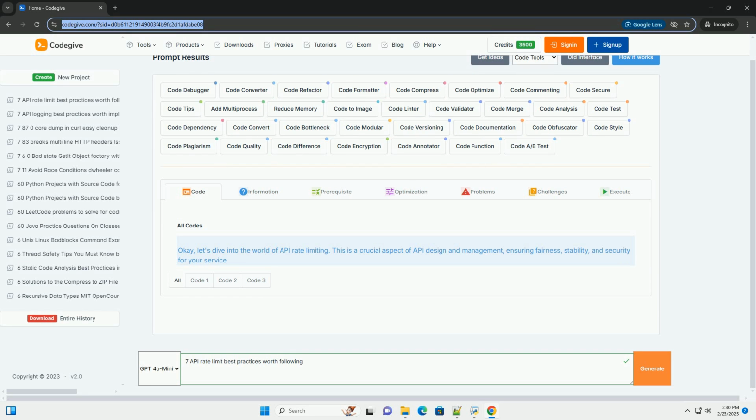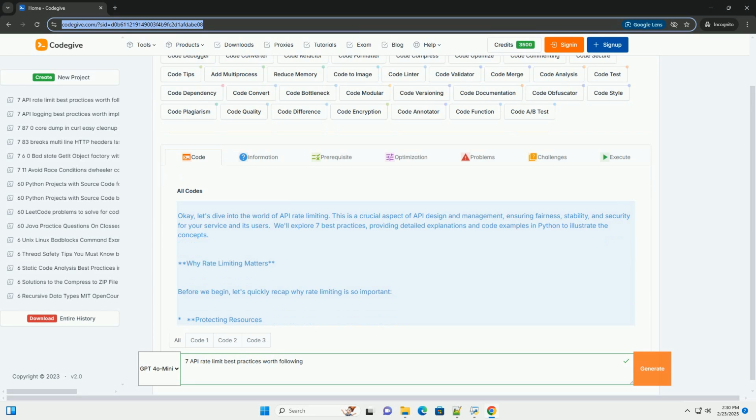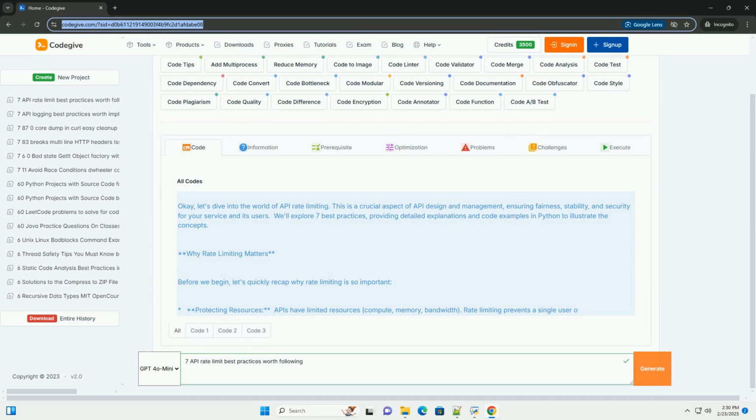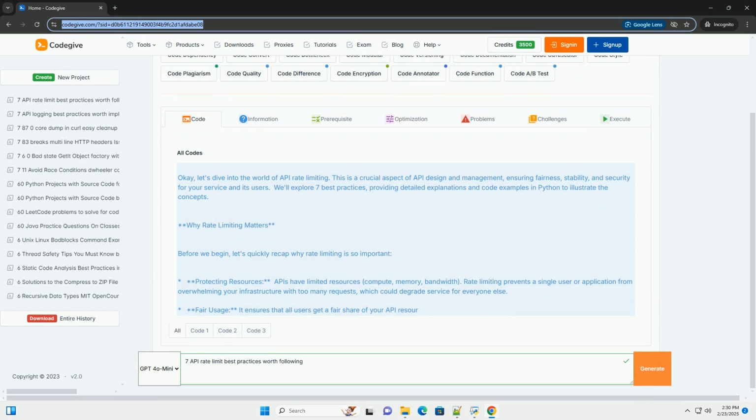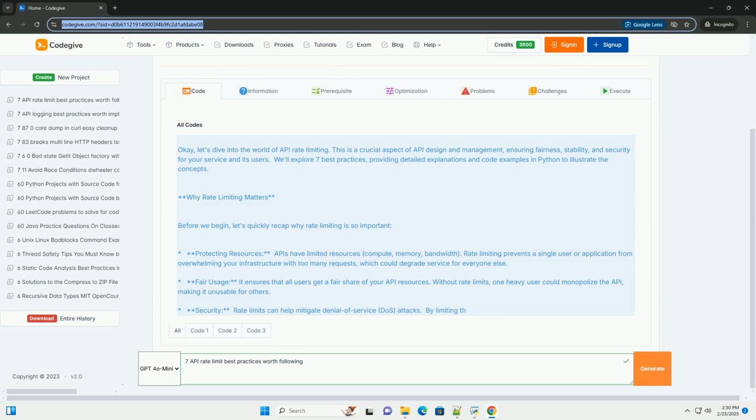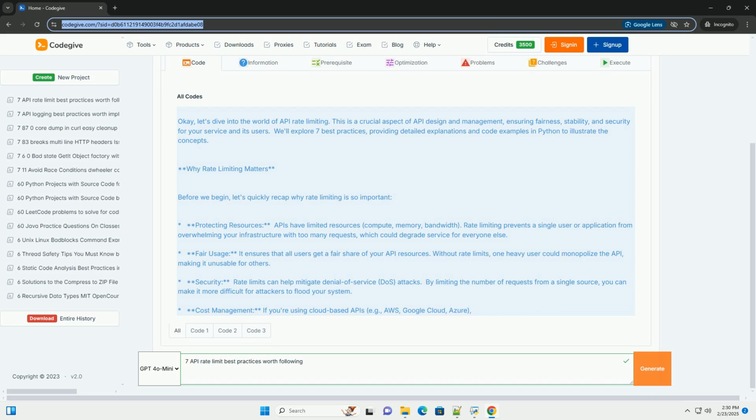OK, let's dive into the world of API rate limiting. This is a crucial aspect of API design and management, ensuring fairness, stability, and security for your service and its users. We'll explore 7 best practices, providing detailed explanations and code examples in Python to illustrate the concepts.